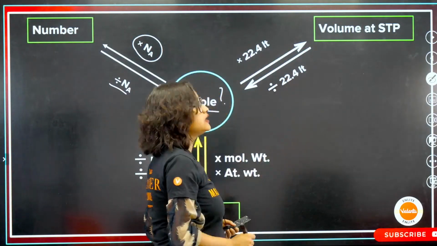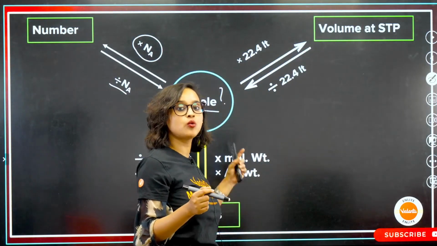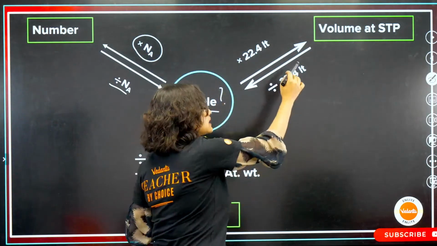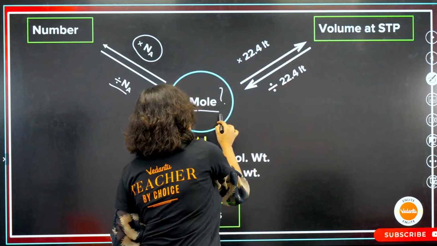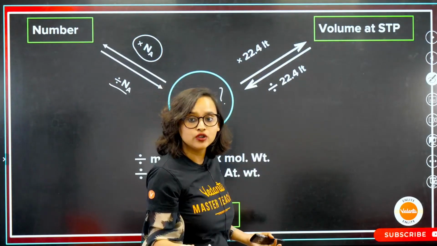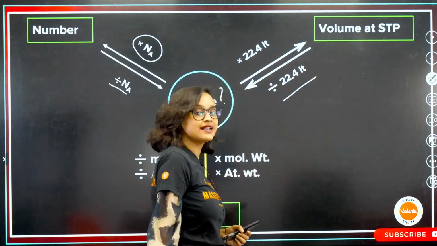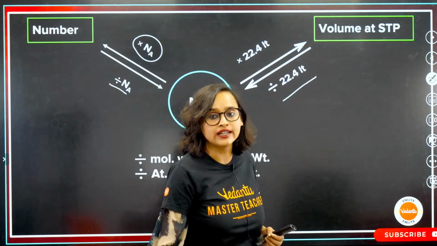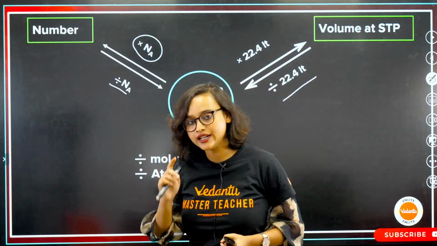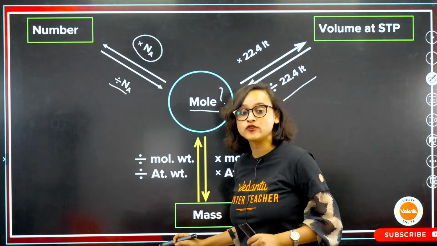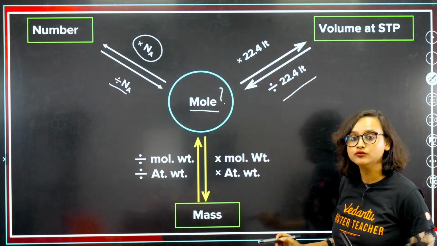If you have to find the volume at standard temperature and pressure, what will you do? You will multiply it with 22.4 liter. If volume at STP is given and you have to come back to the mole, then what will you do? Divide by 22.4 liter. STP, I just told you. NTP, as we go along, I'll tell you. Don't worry. Now, from mole, if you have to find out the mass, what will you do?